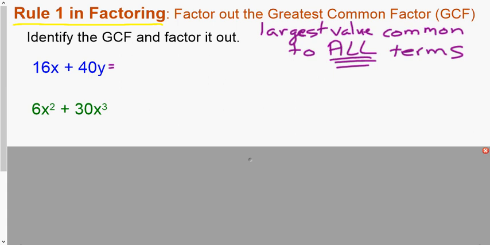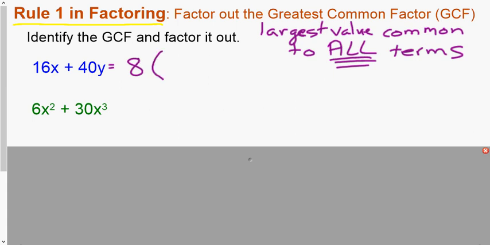So does 16 go into 40? No. But we know that they're even, so we know that 2 works, but is there a bigger number than 2? So if 2 works, we try 4. 4 goes into both of them. If 4 works, we try 8. So we keep doubling it. 8 goes into 16, 8 goes into 40. And we already know that 16 doesn't go into 40, so our largest common factor is 8.